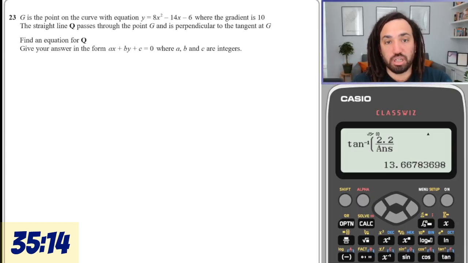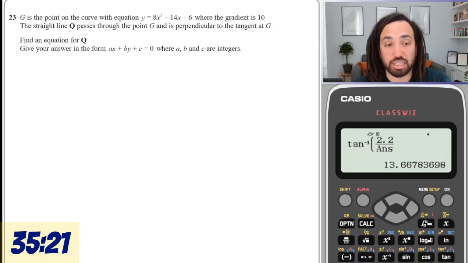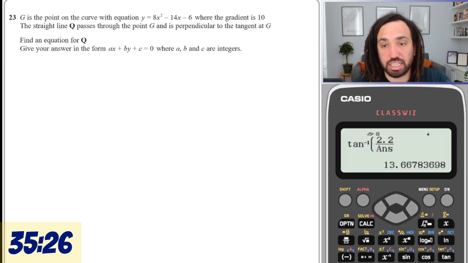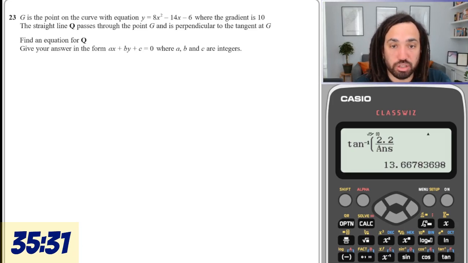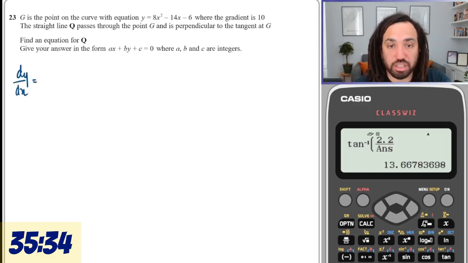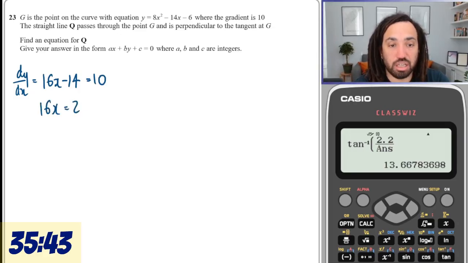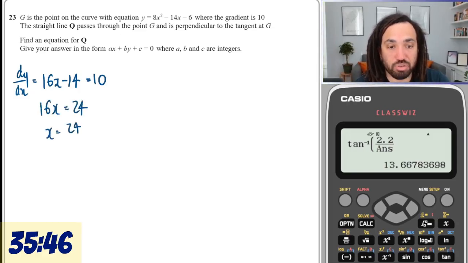Okay, G passes through the curve where the gradient is 10. G is on the point of where, and then the straight line Q passes through G and is perpendicular to the tangent at G. Find an equation for Q. Okay, so first off, we're going to do dy by dx of this curve, which is going to give us 16x minus 14. And then we're going to set that equal to 10 because it says the gradient is 10 at this particular point. So we get this, and then we get 24 over 16, which is the same as 3 over 2.